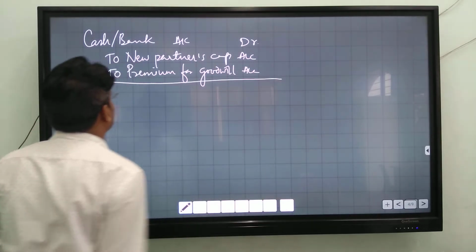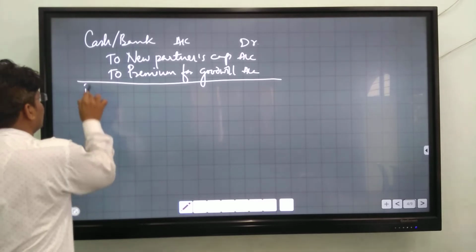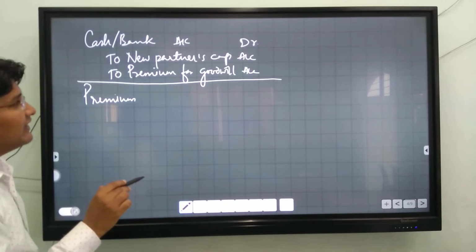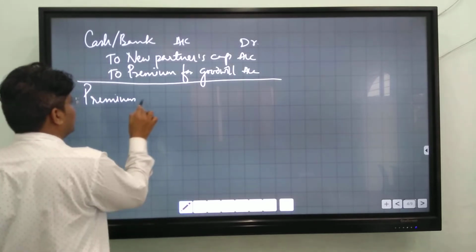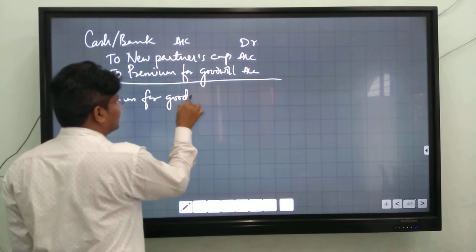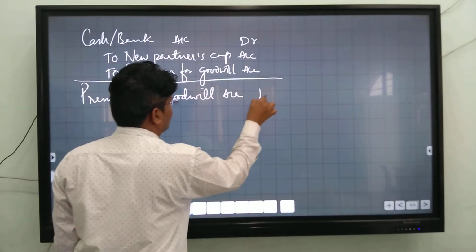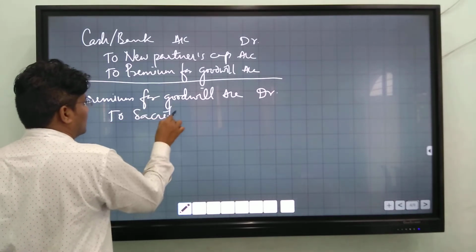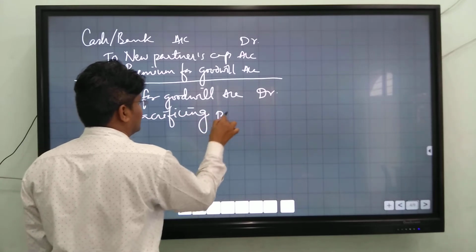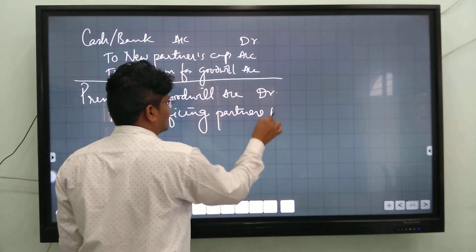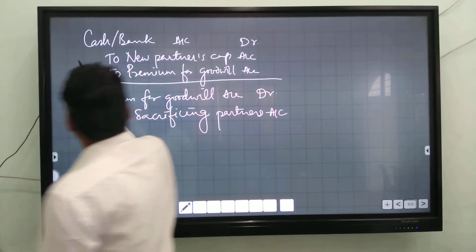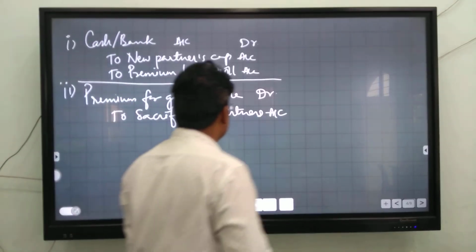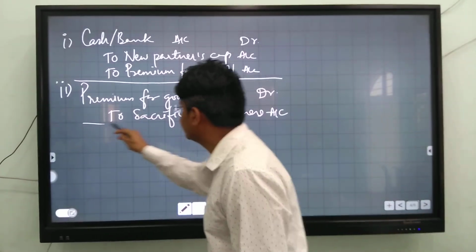This is the first entry. The second entry is you have to distribute goodwill amount to sacrificing partners in sacrificing ratio. Premium for goodwill account debit to sacrificing partners account. First and second, you have to pass both the entries at the same time.